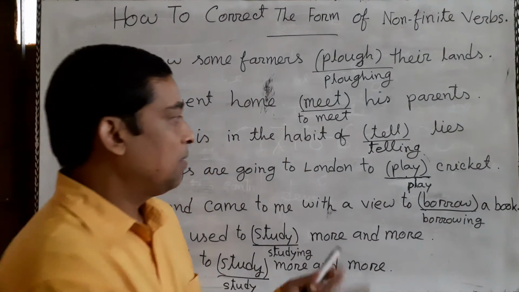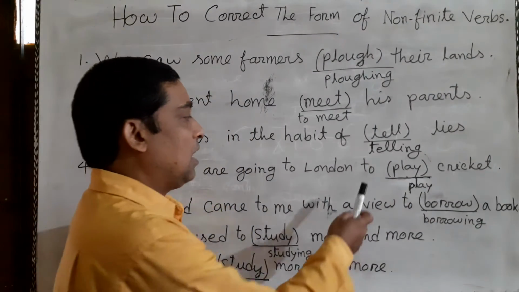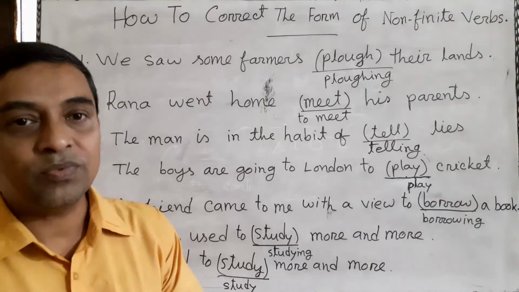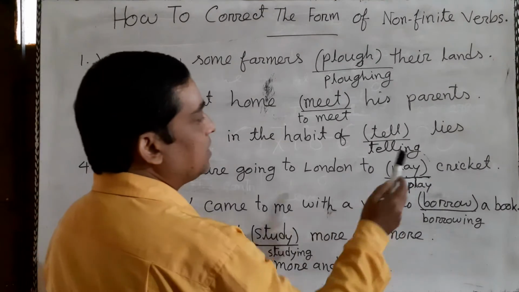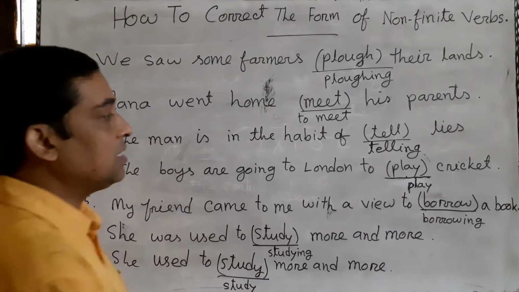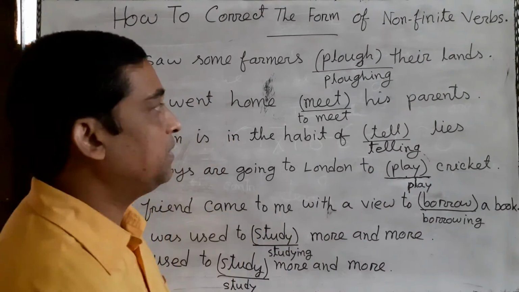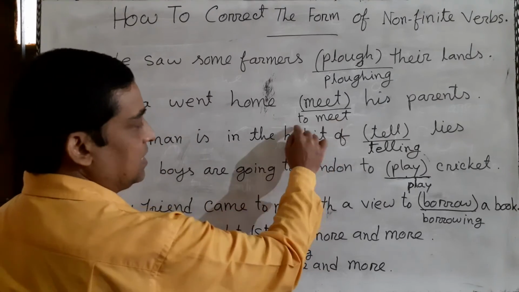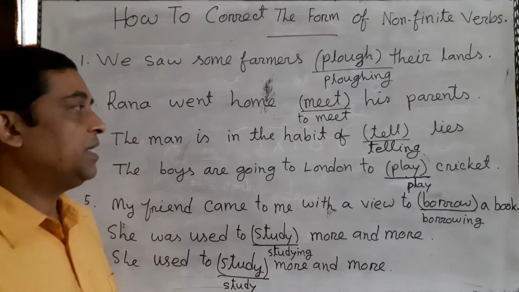That means play here will be play, because we know after to the verb will be in the base form. So play here is the correct answer, and it is an infinitive. To play is an infinitive, like this. To meet is an infinitive, like this. To play is an infinitive.